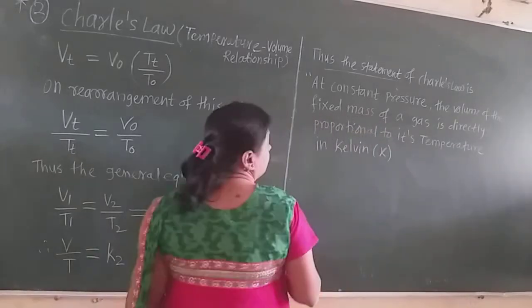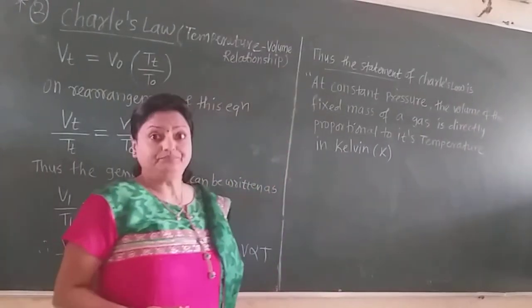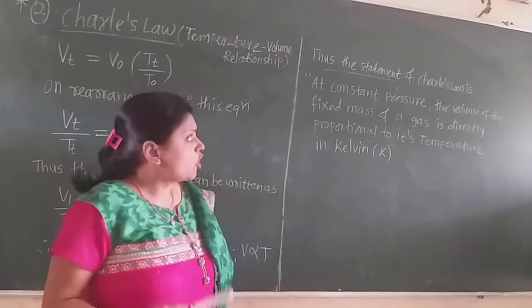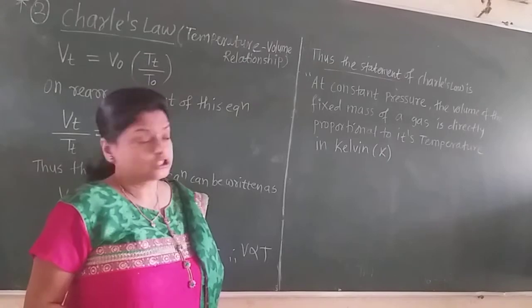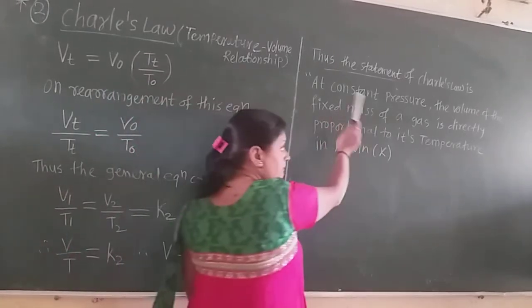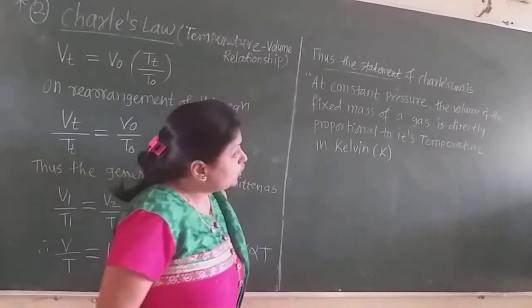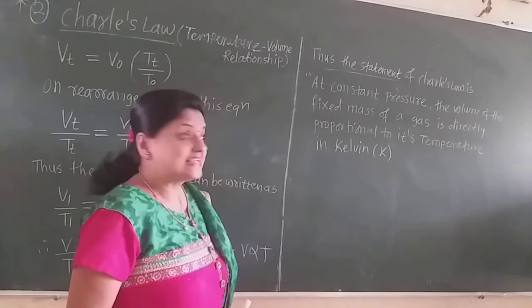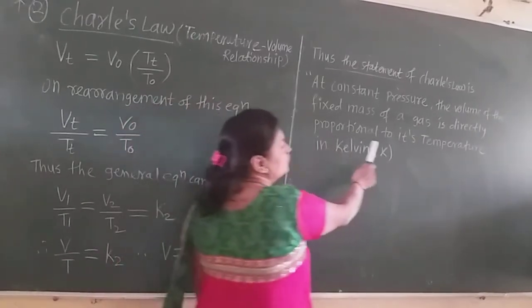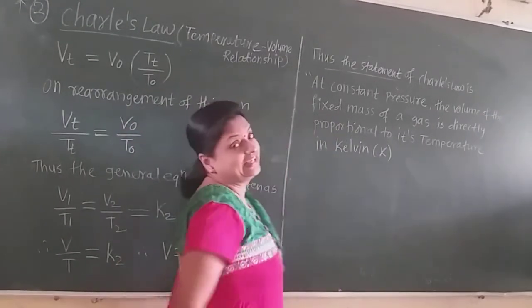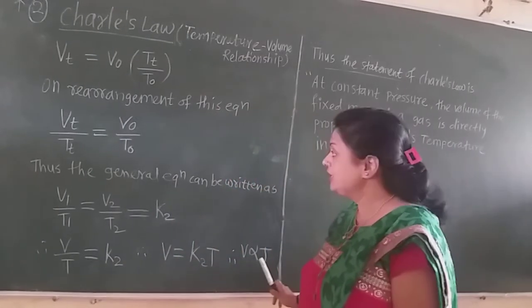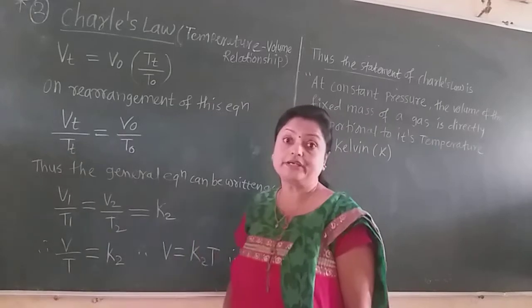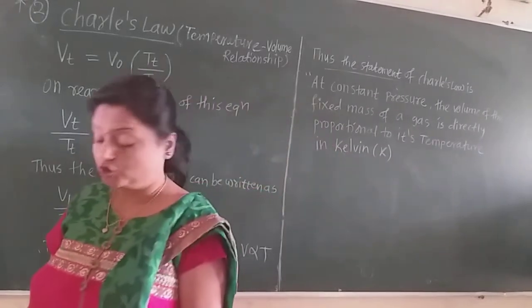So the modified statement of Charles law is: at constant pressure, the volume of the fixed mass of the gas is directly proportional to its temperature in Kelvin. This is obtained in the application of Charles law.